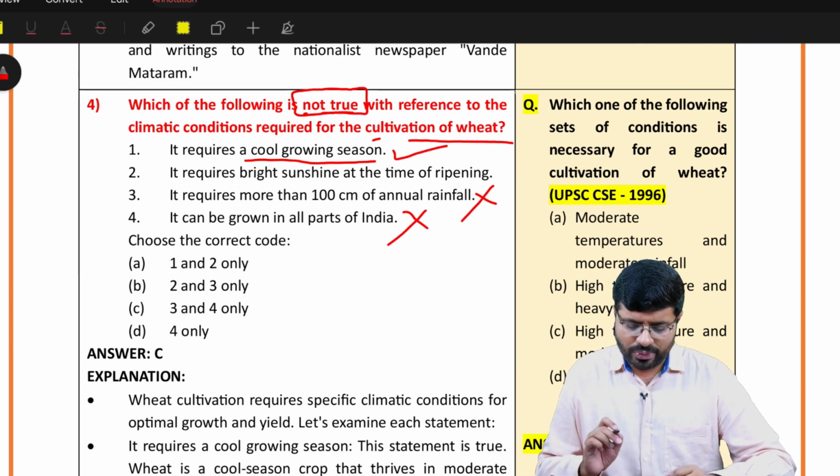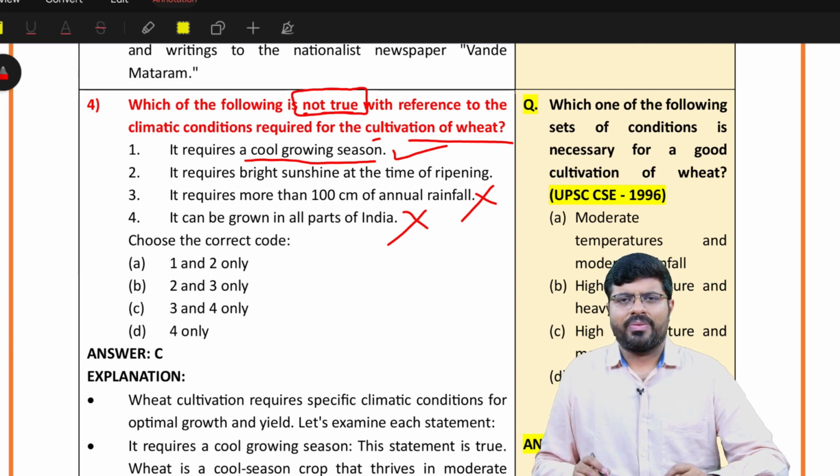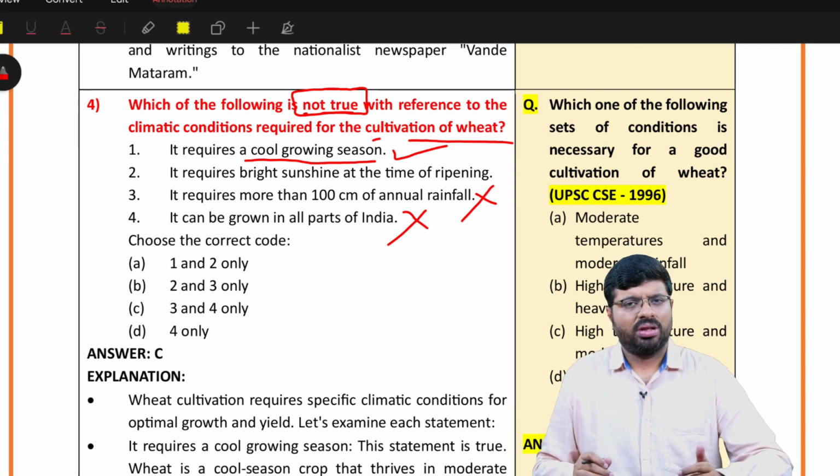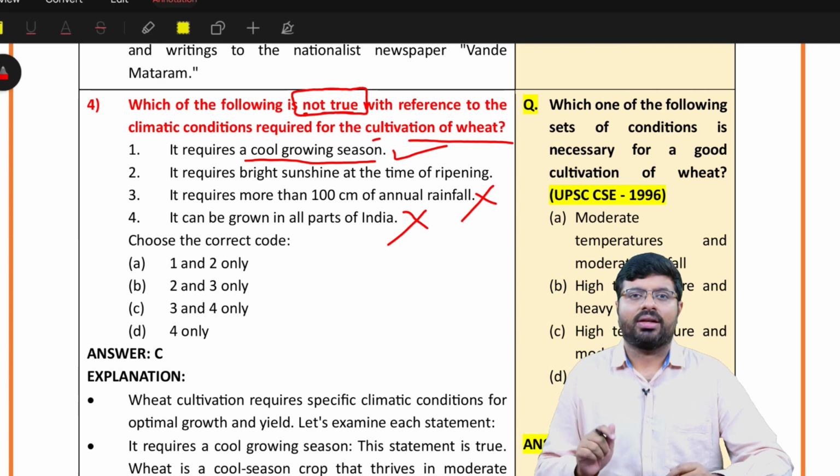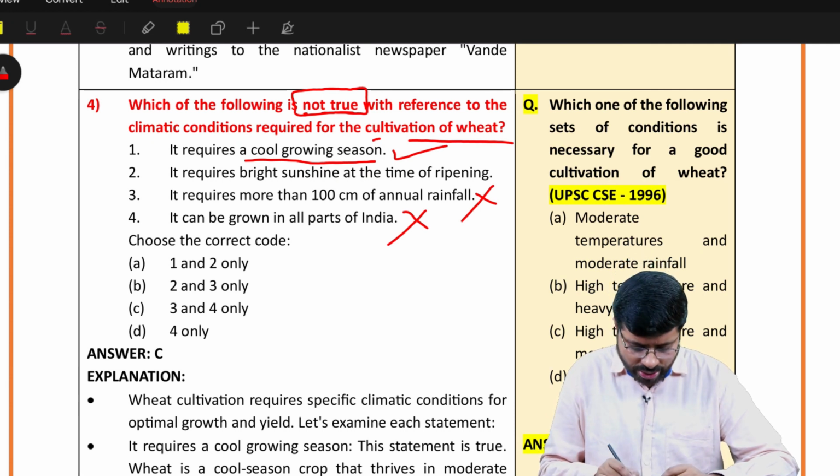So whether it requires bright sunshine at the time of ripening, that is usually at the end stages, towards February, March, which is true, it does require. If you don't know that also, you should answer this question right. I want this question for you to be definitely right. So that should be 3 and 4.